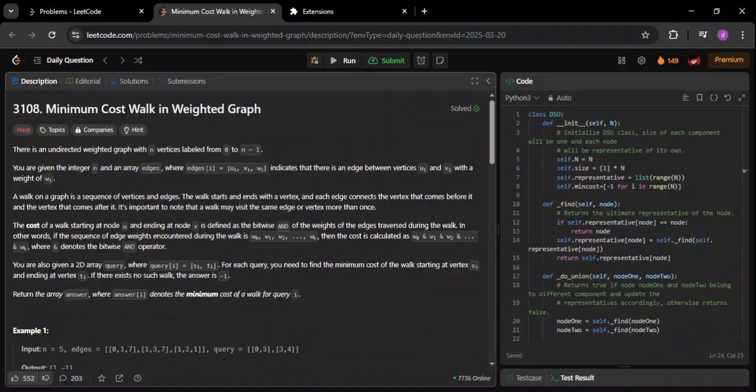Today we are at day 20 for the March daily Leetcode challenge, and this is the hard question. And let me tell you, this is going to be a FAANG level interview question.